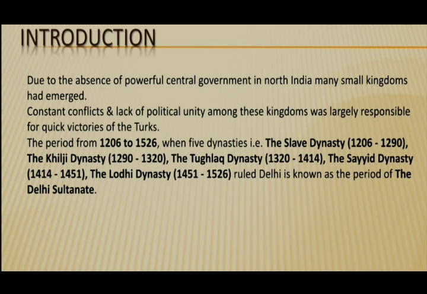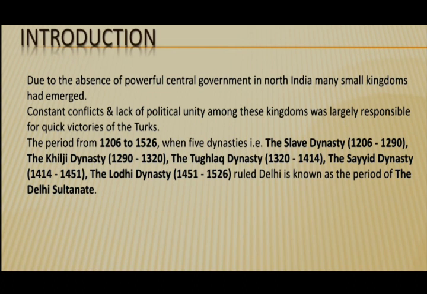The 5 dynasties which ruled under Delhi Sultanate were the Slave dynasty, which ruled from 1206 to 1290, the Khalji dynasty, which ruled from 1290 to 1320, the Tughlaq dynasty, which ruled from 1320 to 1414, the Sayyid dynasty, which ruled from 1414 to 1451, and the Lodi dynasty, which ruled from 1451 to 1526.